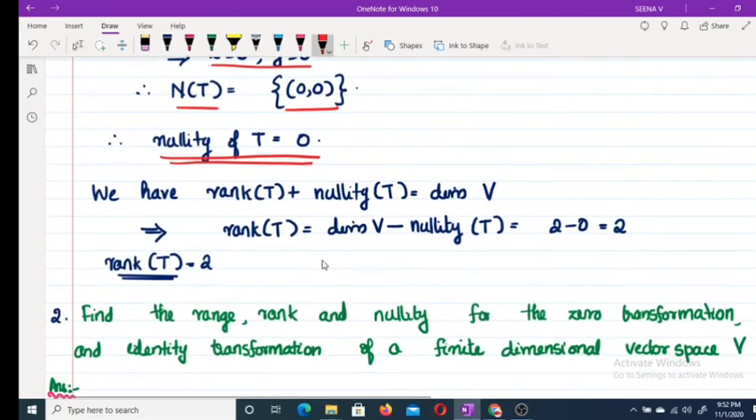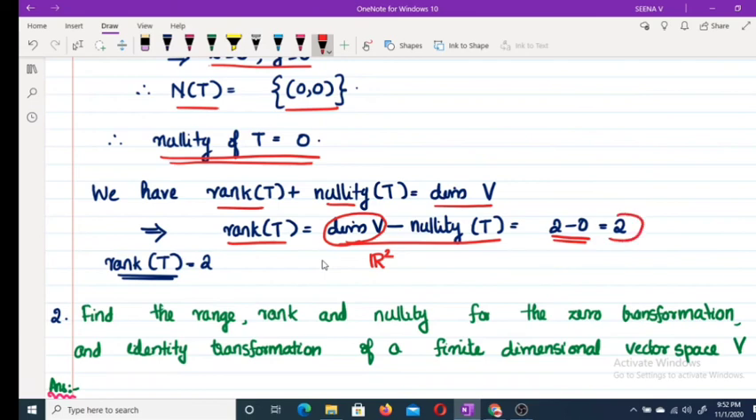We have rank T plus nullity of T equal to dimension of V. This implies rank T equal to dimension of V minus nullity of T. What is the dimension of V? Here V is R2. Therefore, dimension of V is 2. 2 minus nullity, which is 0, this implies 2. Therefore, rank of T is 2.